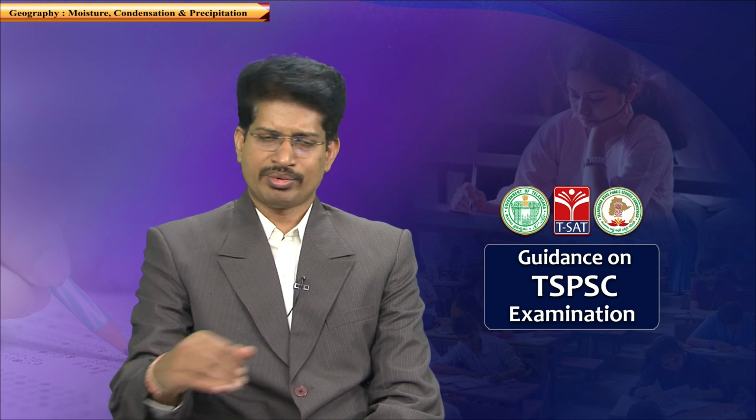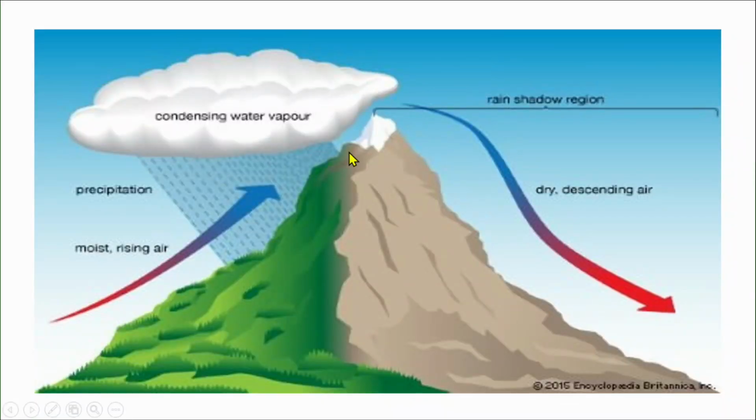For example, take the case of the southwest monsoons. If we assume this as the Western Ghats, when the wind is blowing from the southwest direction, it is subjected to lapse rate because it rises, being obstructed by this physiographic feature. So in this condition, saturation is happening in 2 ways. One way is moisture being added because of the tropical air, which is moist because of the high temperature, blowing from the maritime environment. The second factor is lapse rate, because with the increase in altitude there is a decrease in temperature.